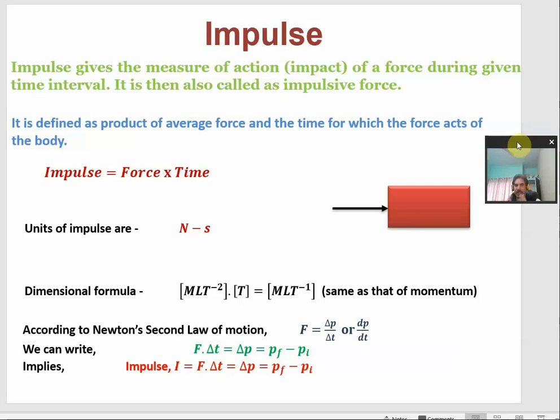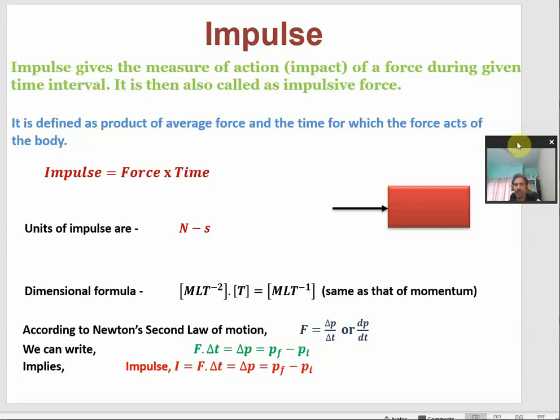During that time interval, the force has caused some impact or change in the state of motion or rest of the object. So in order to measure how much change is caused by the force, or what the impact of the force is, we define a term called impulse. So impulse gives the measurement of the action, or we can say impact, of a force during the time interval it acts. It is then also called impulsive force.